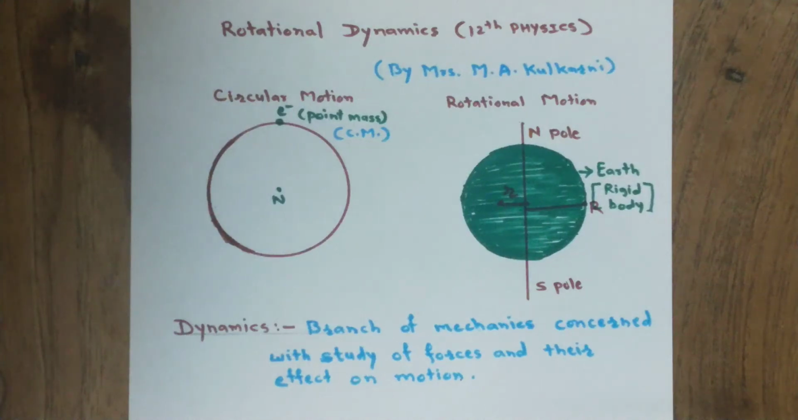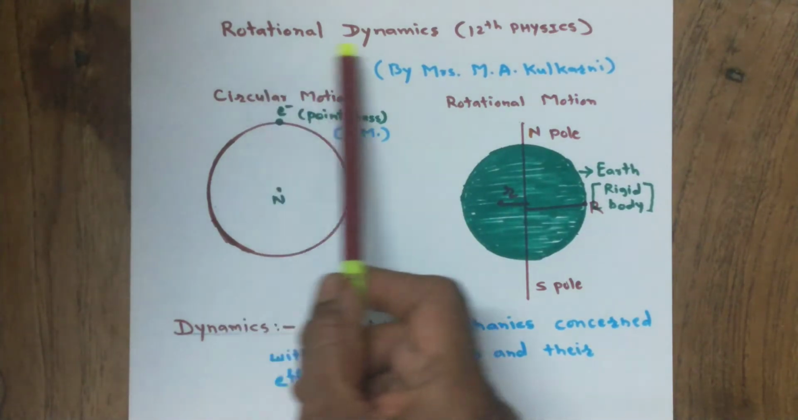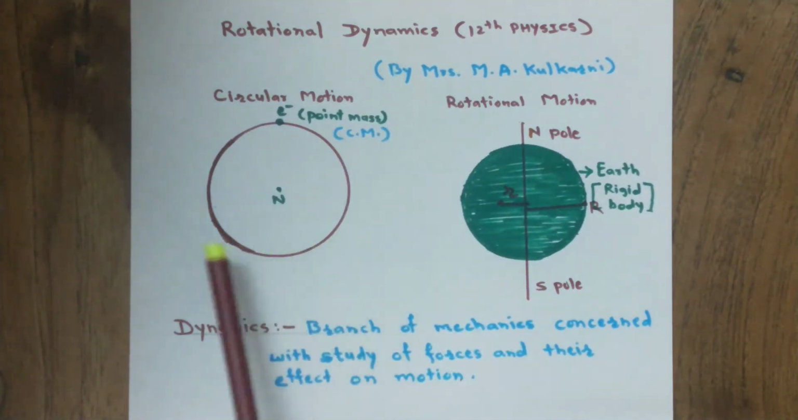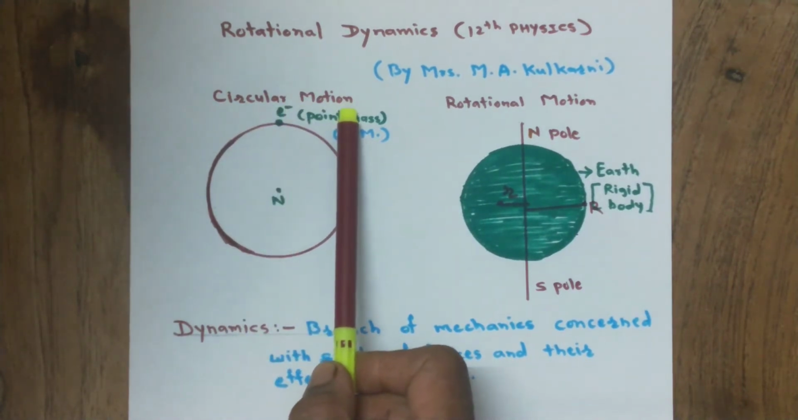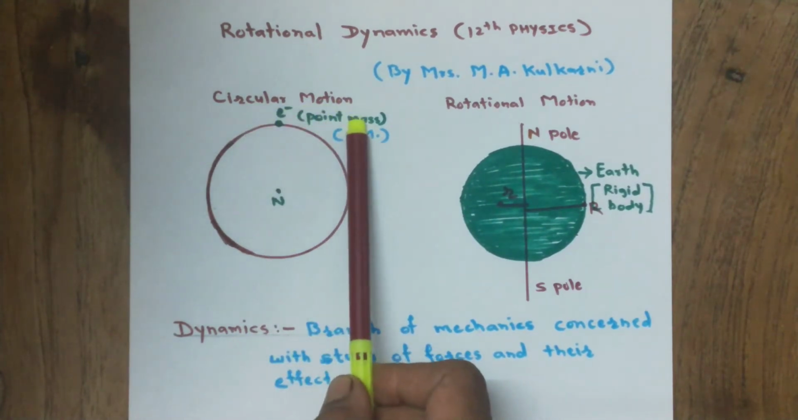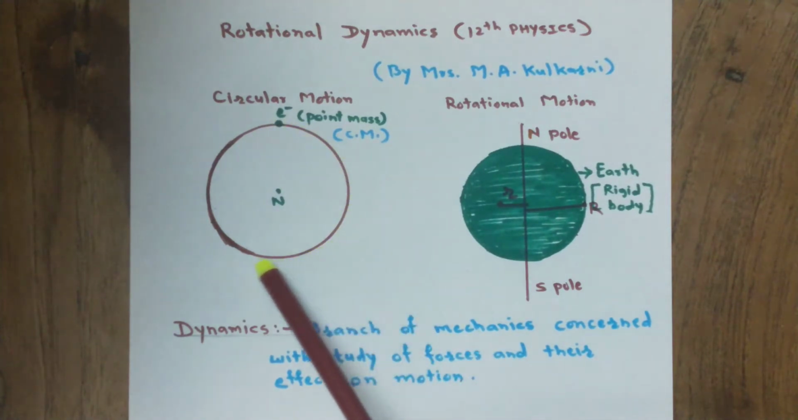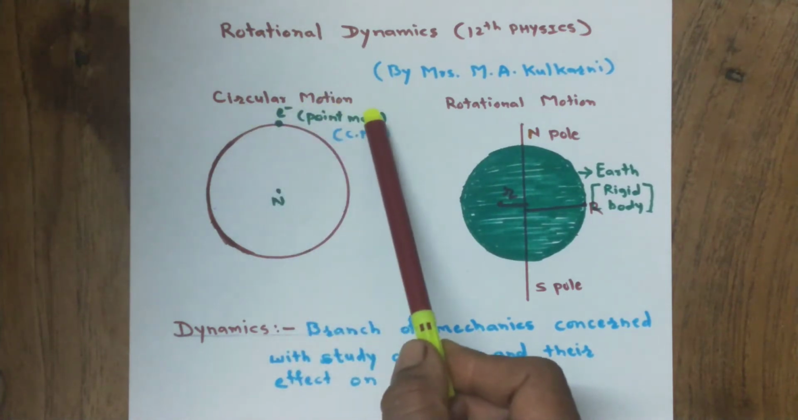Let us start our new syllabus of 12th. In physics, the first chapter is rotational dynamics. In 11th standard, we have studied some aspects of circular motion. What is circular motion? The motion of the particle along the circumference of a circle is known as circular motion.